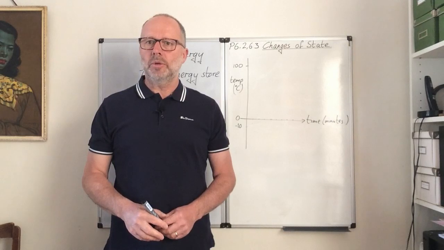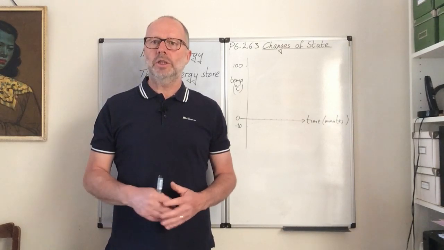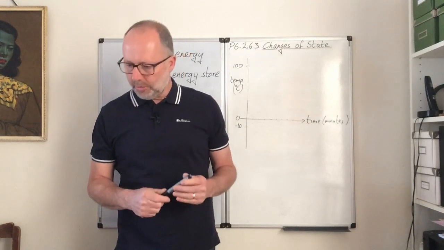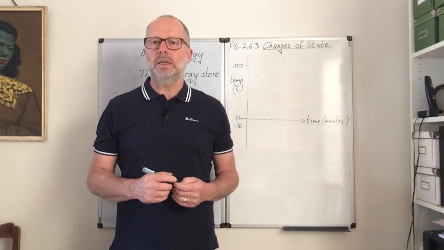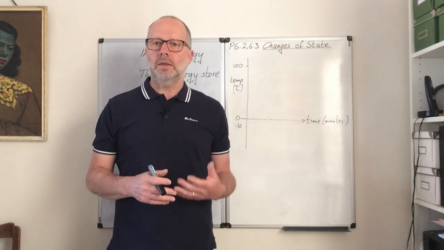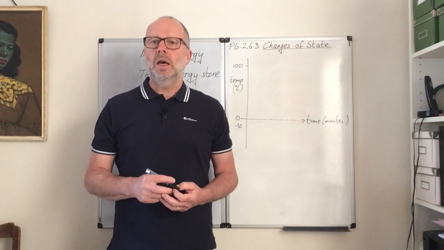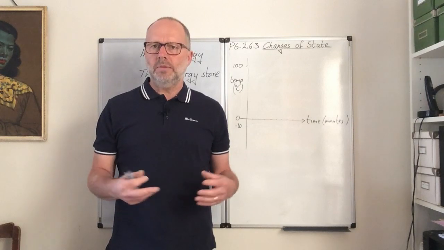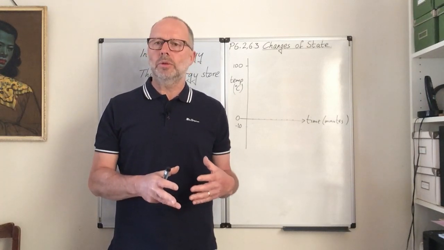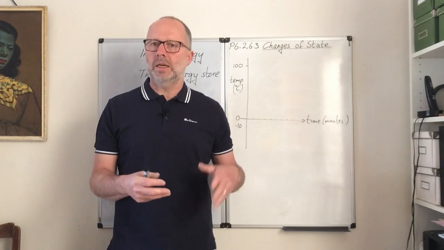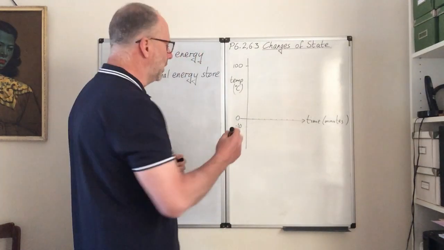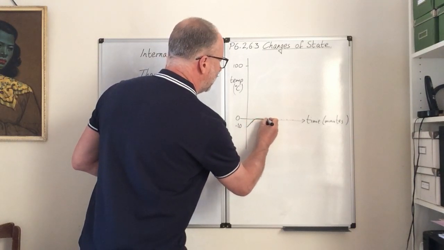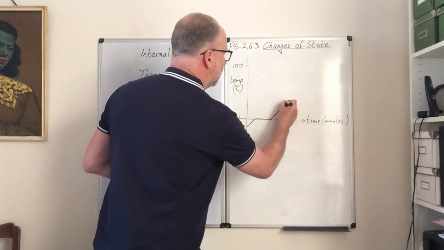So in that experiment we saw that as we added thermal energy to the ice, as we warmed the ice up, the ice started to increase in temperature from around about -7, -8 degrees centigrade. It got up to around about 0, in fact stuck on about 0.5 degrees, and it stayed there for nearly a minute. And even though the heat was still going into it from the hot water, the temperature wasn't increasing anymore. Then after a minute, it started to increase again. So if we drew it as a graph, it would look something like this. So it rose for a while, and then it stayed steady, and then it started rising again.